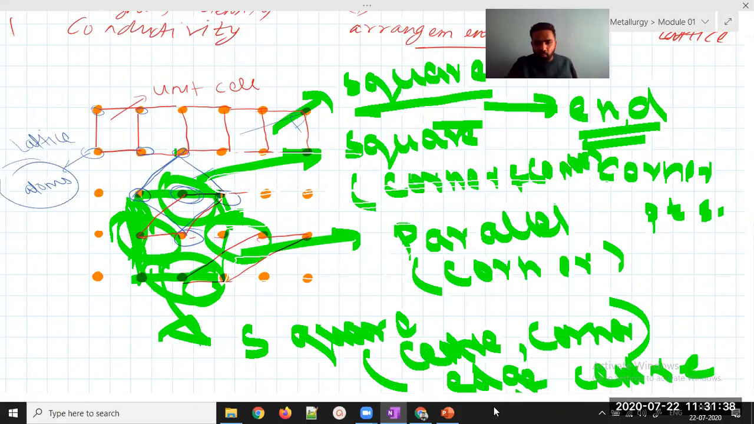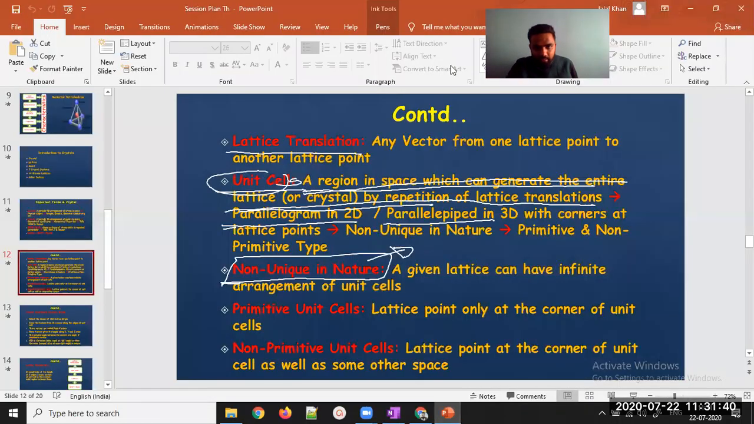Second, after that, I wanted to share something more that I have not shared. I'll just share it with you. Just look at this. These are primitive type and these are non-primitive type. First, unique is like if you are repeating the same set of lattice to get the same crystal structure, that is called unique.